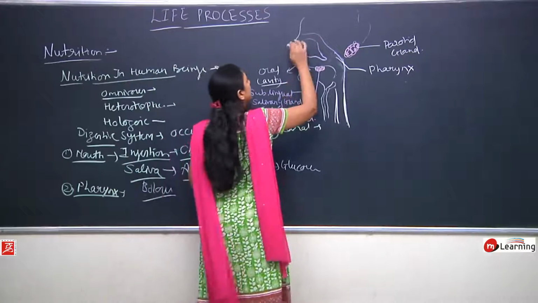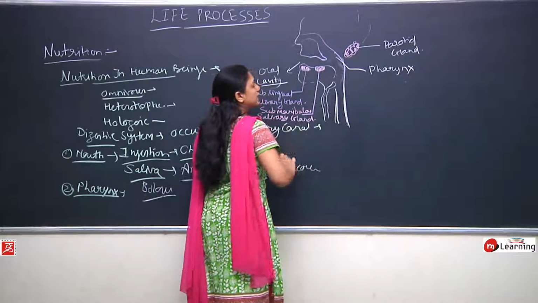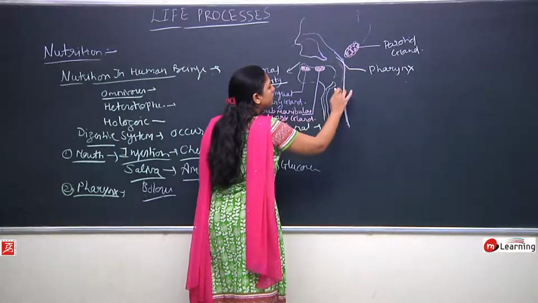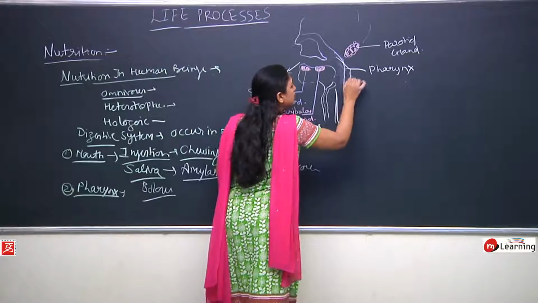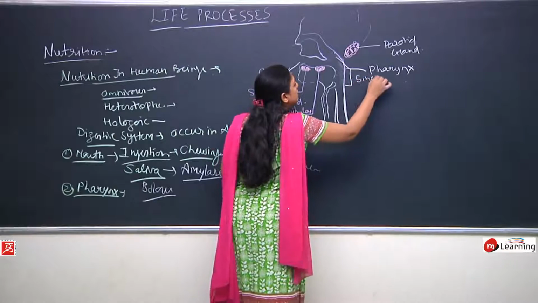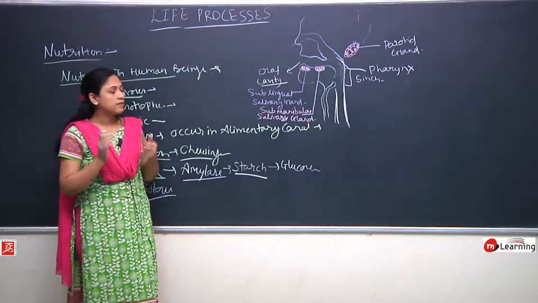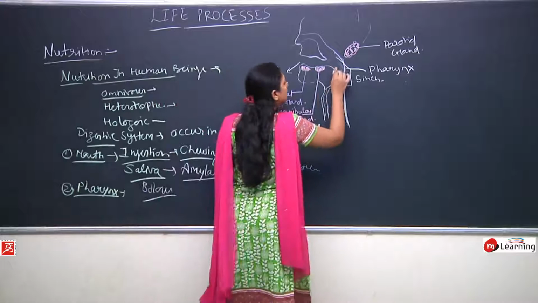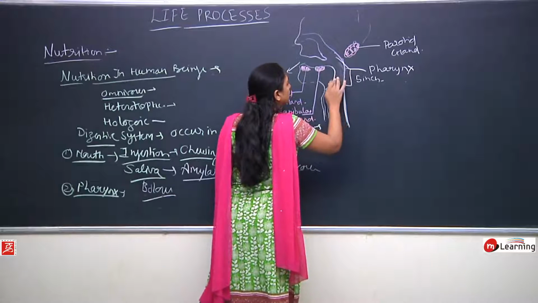So from here air goes inside and then it passes through the pharynx. The food also passes through the pharynx. It is 5 inches in length, and as I told you, it is a common passage for